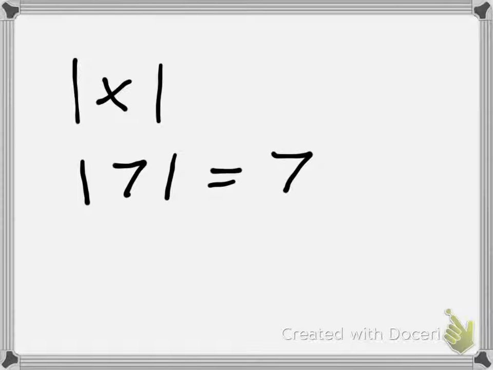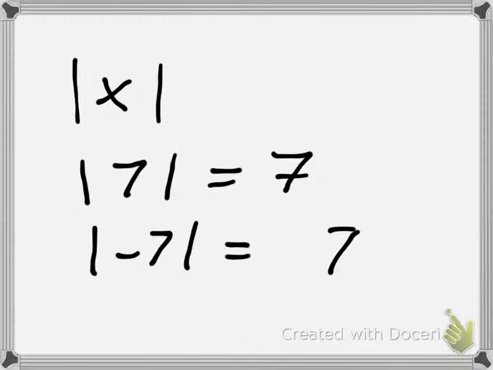Now, backing up just a second, the absolute value would be a symbol like such. That stands for the absolute value of x. This would be the absolute value of 7. And the absolute value is just how far is a number from 0. So the absolute value of 7 would be 7, and the absolute value of negative 7 would also be 7. Let's think about that: how far is negative 7 away from 0? Well, it happens to be to the left of 0, but it's still 7 units away. So both of these are the same.